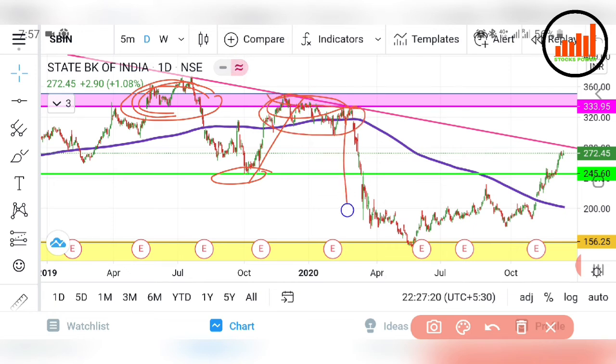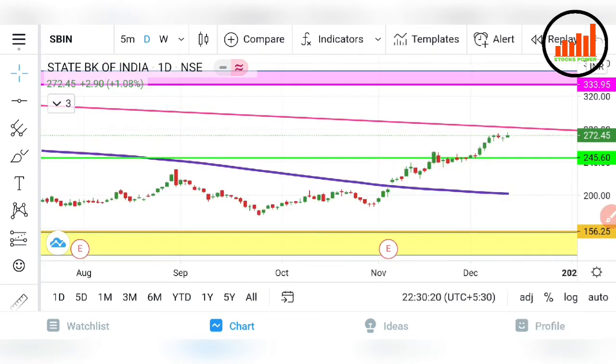In COVID-19 it fell down here and took support of this yellow zone, which is the demand zone for SBI Bank. So many people have taken positions here. After that there was not much movement in SBI Bank. Then it broke this 200 days moving average also in the daily chart frame, and this green level, the 250 level, also. Now it is here near the trend line.